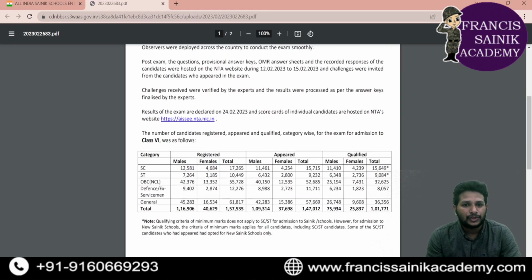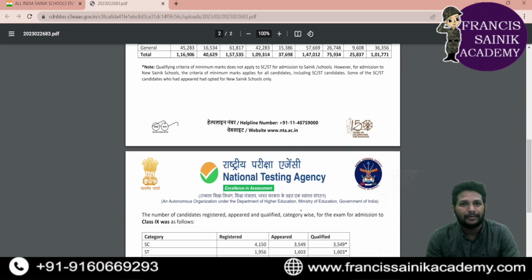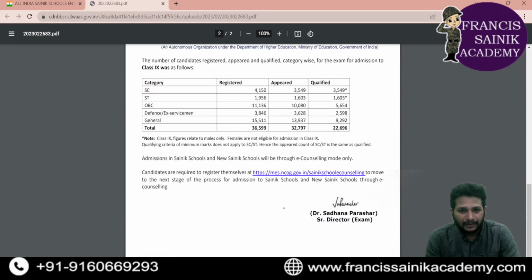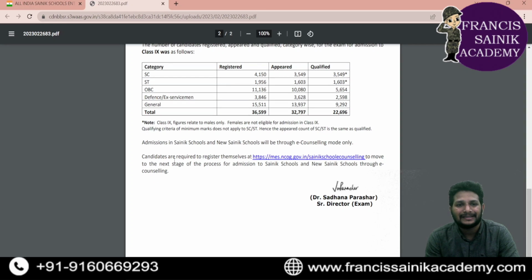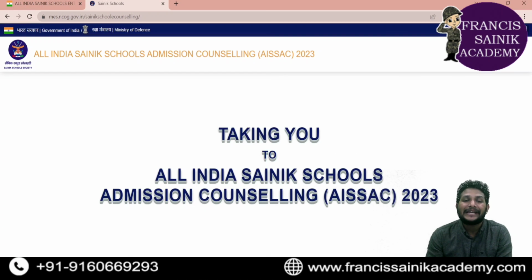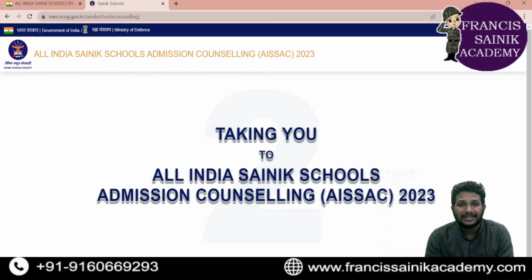If you go down in this document, you can see clearly in the last sentence that candidates are required to register themselves at this particular link for e-counseling, because after getting the result, the next step we need to proceed with is e-counseling, which is very helpful for getting admission, right? So if we click this link, it will redirect you to the e-counseling website.